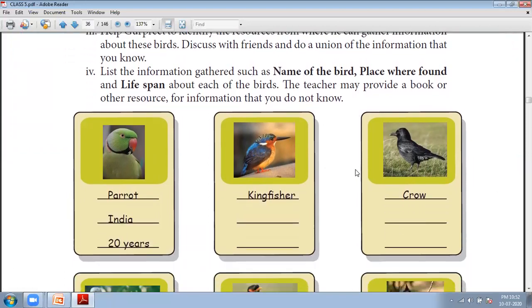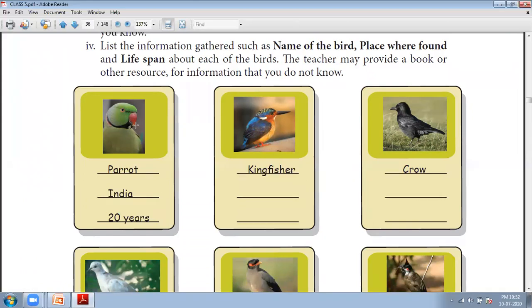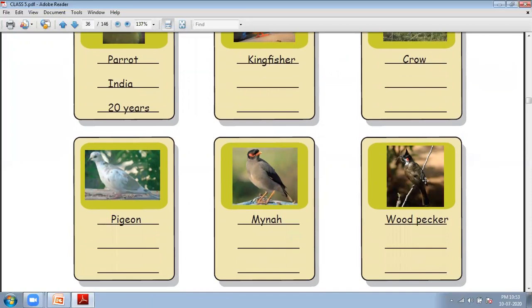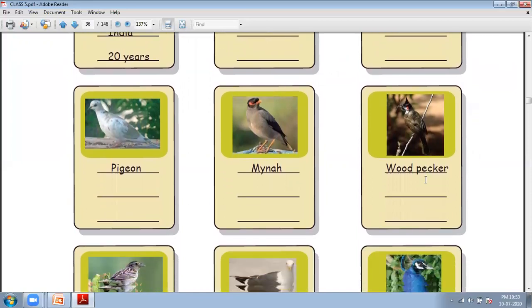So here what you have to do is take the help of resources like the internet to find the information. Here the bird name is given, for example parrot: it is mostly found in India and its life span is 20 years. Similarly you have to write about kingfisher, crow, and many other birds.